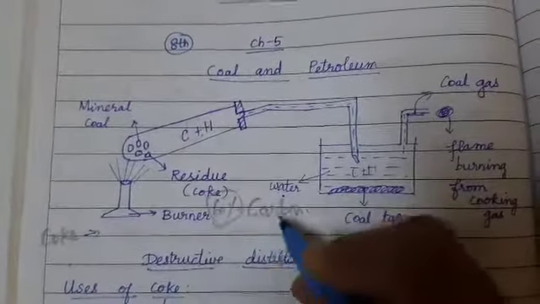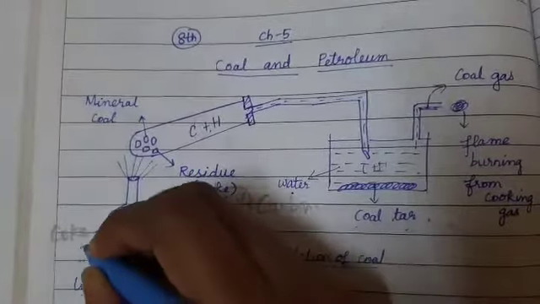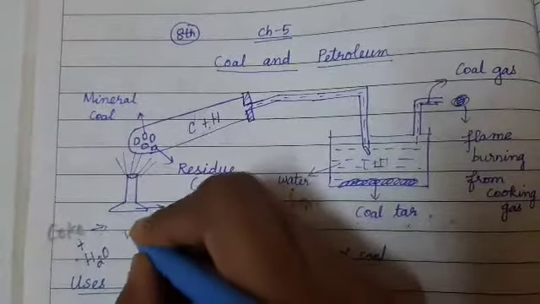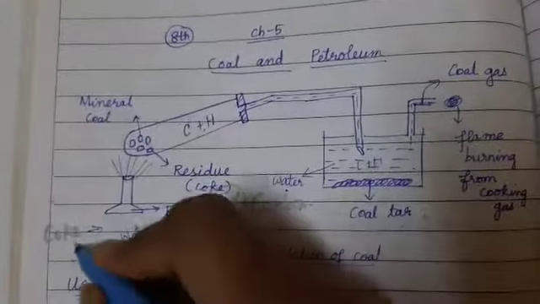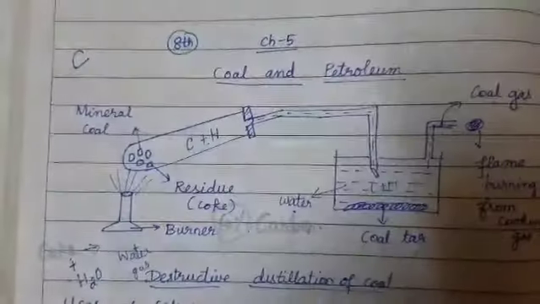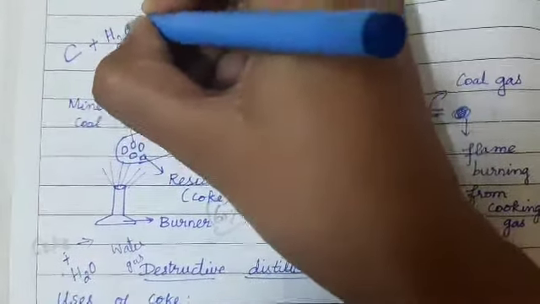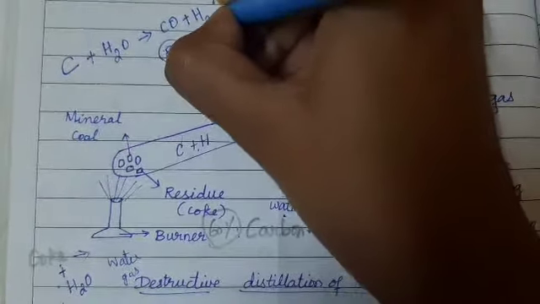In this coke, if I pass hot steam, steam means water. So on passing hot steam to coke, it produces water gas. What is water gas? The coke is made up of 60% carbon. The carbon from the coke will react with the hot steam and form carbon monoxide and hydrogen.